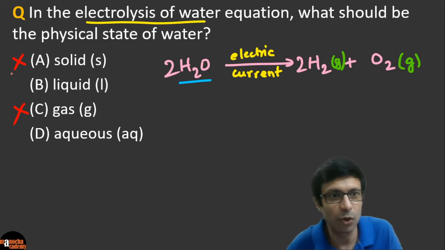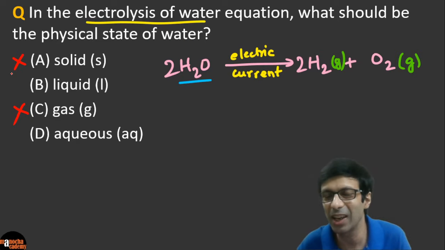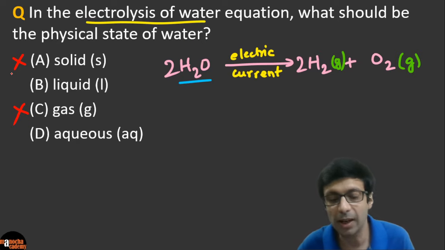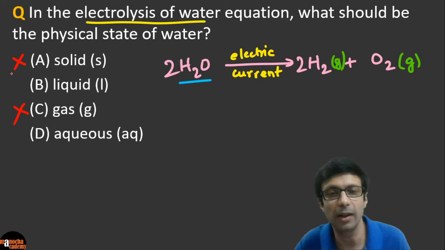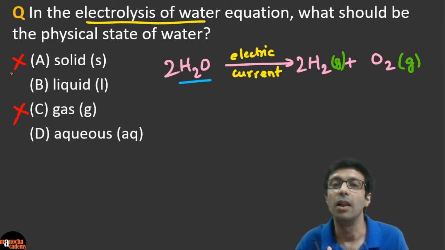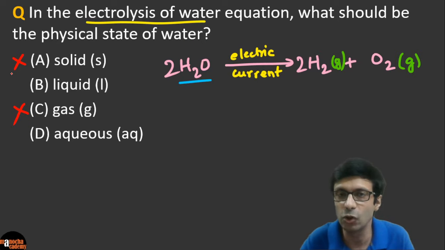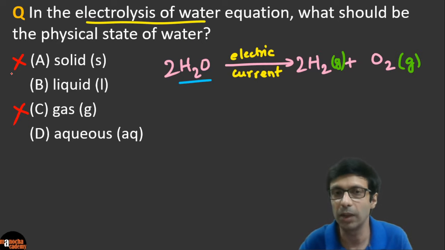So I'm seeing some of you are thinking of B and D. So this is a little tricky, confusing question, right? What do you guys think it's going to be? Okay, so let's understand what's the difference between liquid and aqueous, right? Liquid means something which is in liquid state, like water, you know, exists in liquid state. You can have molten sodium chloride. So if salt is heated a lot, you can get it into a mushy liquid, right? So something in its normal state of liquid is marked with an L.